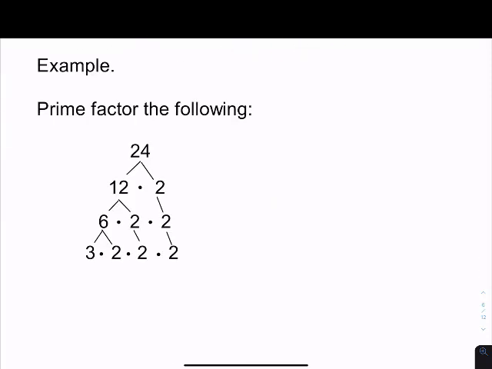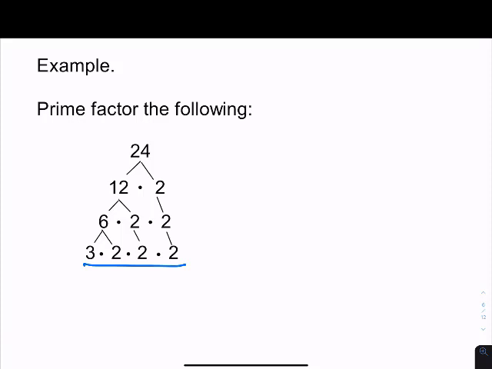This one's already done for you. I chose 12 and 2, the two that were furthest apart. You break the 24 into 12 and 2, then you break the 12 into 6 and 2. Once a number's prime, it just slides on down and doesn't get broken down anymore. And you don't break it down into 2 times 1, because remember, 1 is not a prime number. Then you end up with a bottom row, which is the list of prime numbers. Every one of those numbers should be prime, so that when I multiply them all together, I get 24.